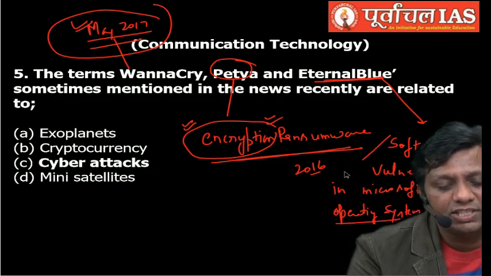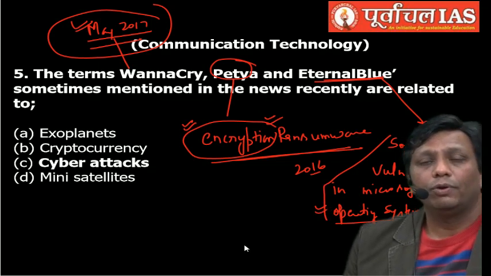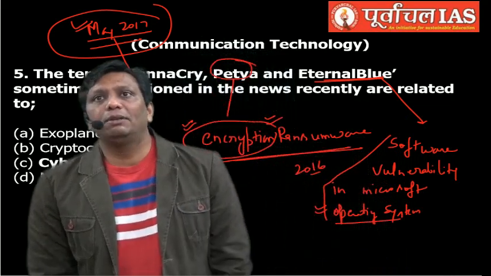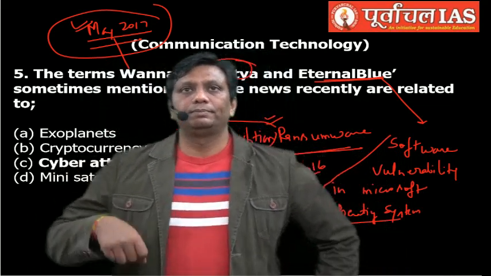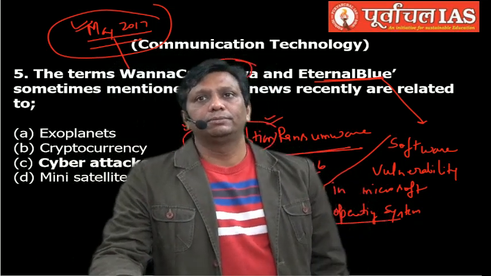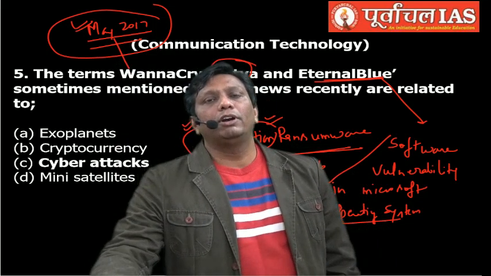Vulnerability means a chance of attack. So what is EternalBlue? It is a software vulnerability in the Microsoft operating system. If you are accessing the Microsoft operating system, this type of attack is possible, and it became popular worldwide with the name EternalBlue.